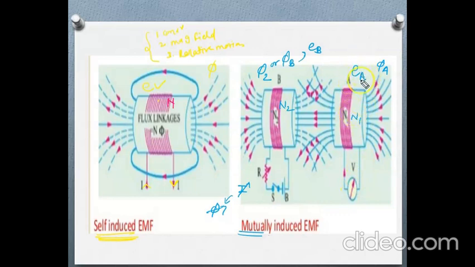This EA is due to phi B, so it is called mutually induced EMF. And this EB is due to phi B only, its own flux only, so it is called self-induced EMF. Remember that when the EMF is produced in the coil by its own flux, it is called self-induced EMF, and by the flux produced by another coil, it is called mutually induced EMF.